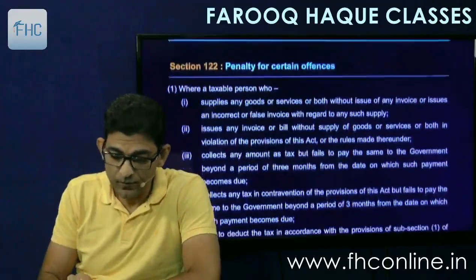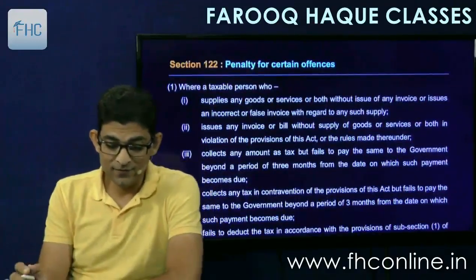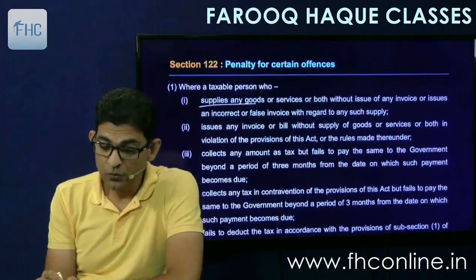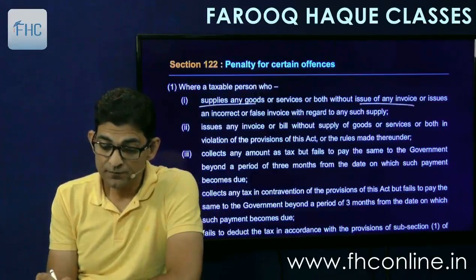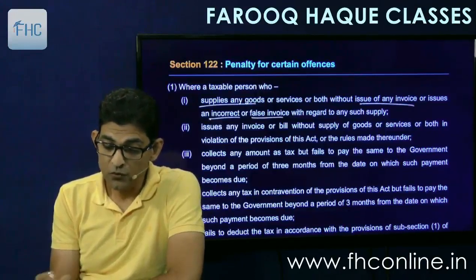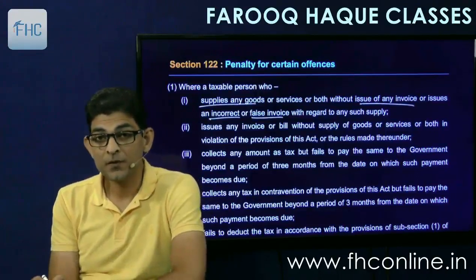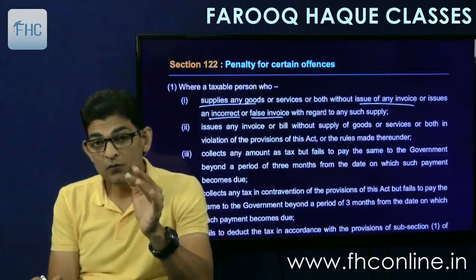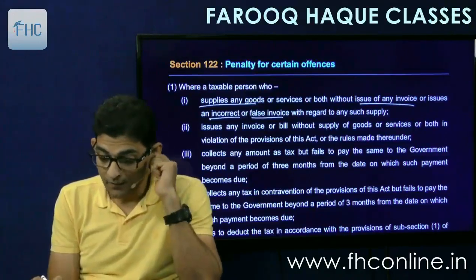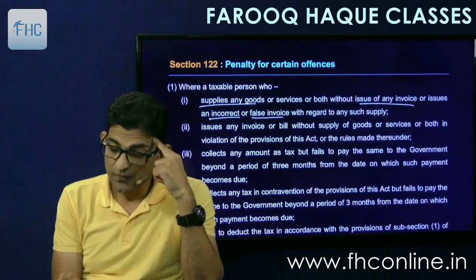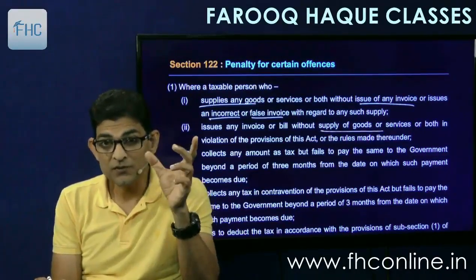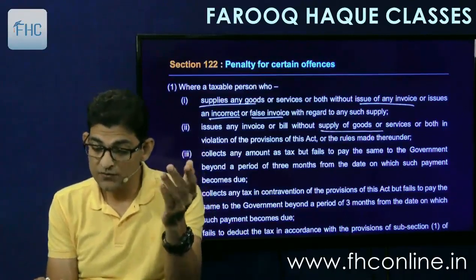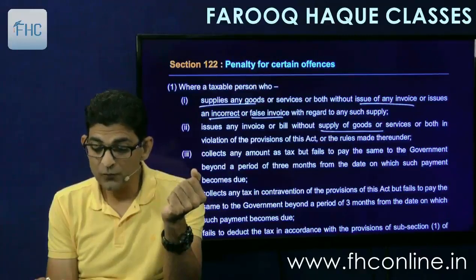Section 122. The first one, where a taxable person who supplies any goods or service or both without issue of invoice or issues an incorrect or false invoice with regard to any such supply. So either you supply goods without invoice, means black marketing, or you issue an invoice which is incorrect. Number 2, issues an invoice or bill without supply of goods, the reverse process. You issue an invoice or bill of supply without supply of goods or service, or both, in violation of the provisions of the act or rules made thereunder.